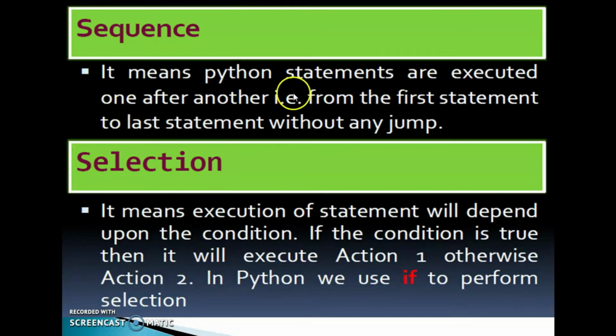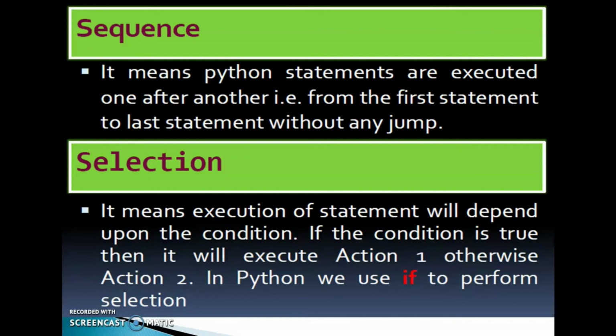First one, sequence control statements. It means Python statements are executed one after another. You know about this. We already discussed the programming structure. From that, you can identify the sequence of statements. One after another, the statements will execute, that is, from the first statement to the last statement without any jump. That is sequence control statements.